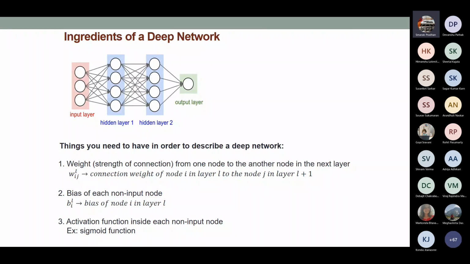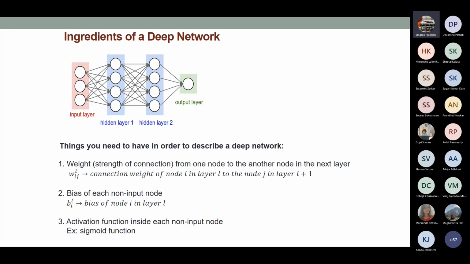The first thing is called the weight. You can see a bunch of connections from one layer to another layer, and every connection will have a weight. This weight is denoted by W_ij^l, and this notation is important because it will be used later on when we do backpropagation.